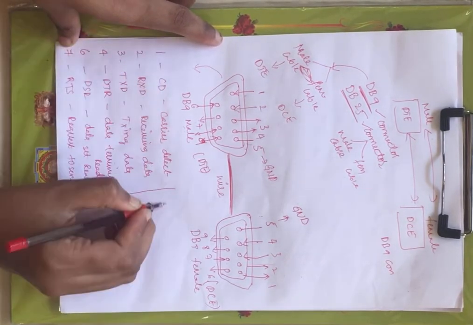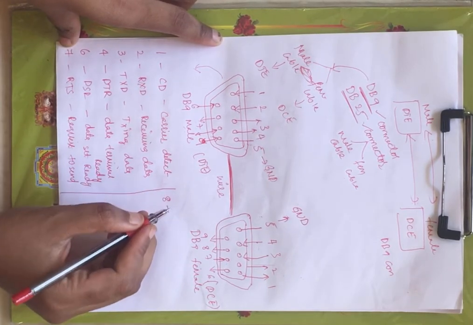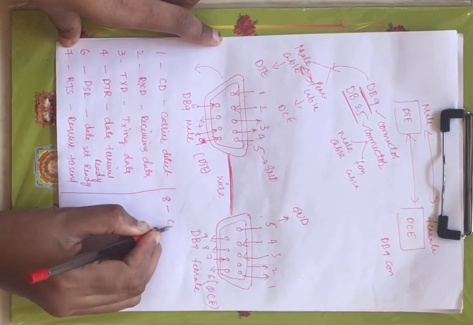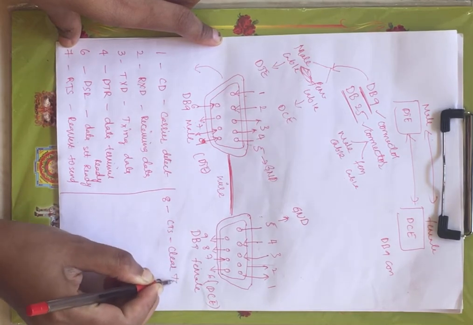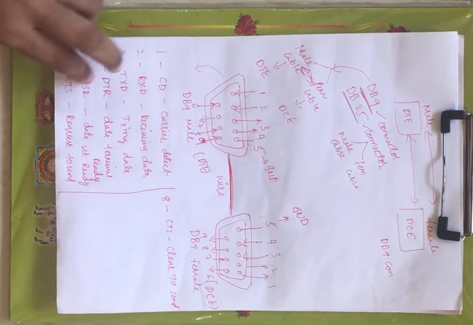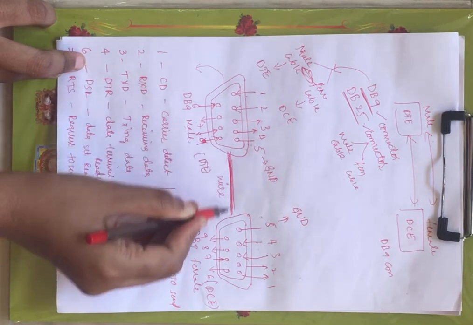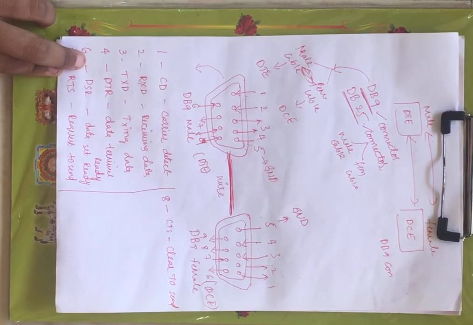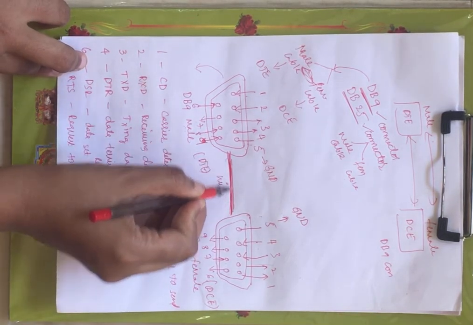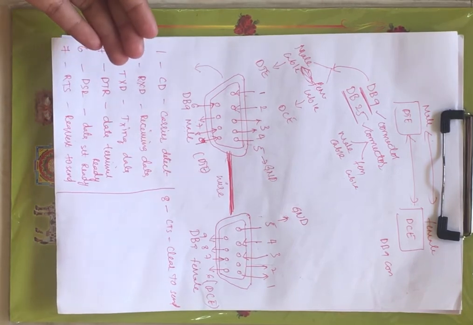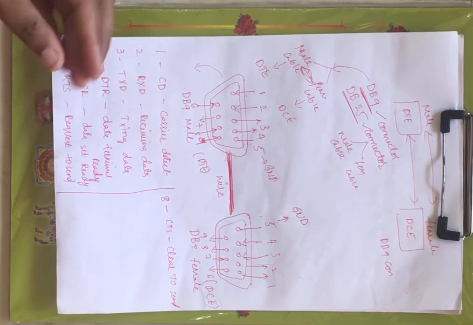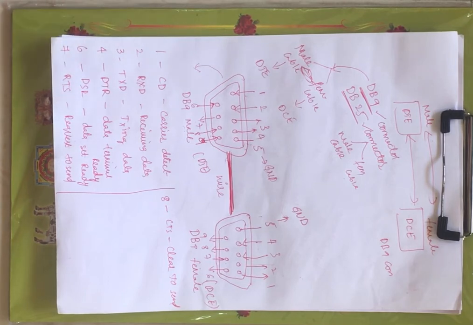Now coming to 8th pin, you have CTS, clear to send, right? Now you are clearing the path between your DTE and DCE in order for smooth serial exchange of data. Clear to send. This indicates that you are clearing the path between your male cable and female cable for smooth exchange of data between these two serially, right?